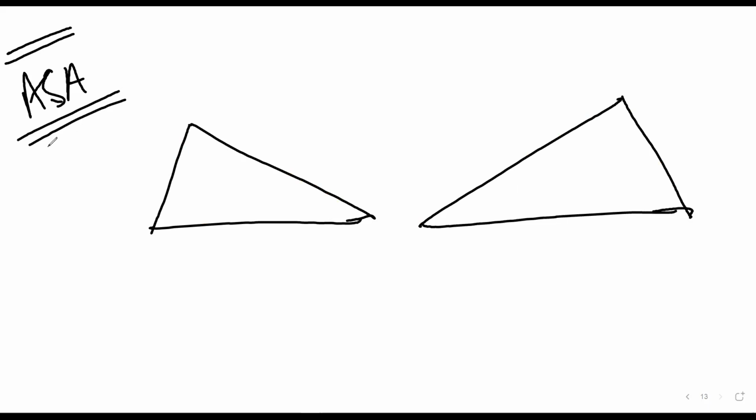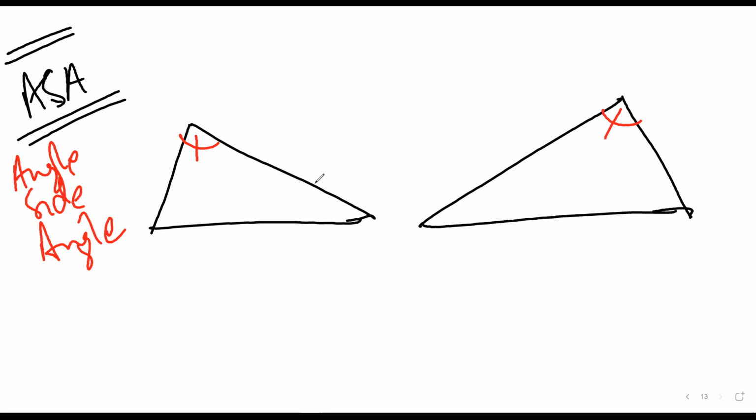The third criteria is ASA, angle, side, angle. Now, what does this mean? This means that if this angle is equal to this angle, and let us say this angle is equal to this angle, and this side is equal to this side, then I can apply angle, side, angle. Mr. Sarthak, is it making sense? Yes, sir.